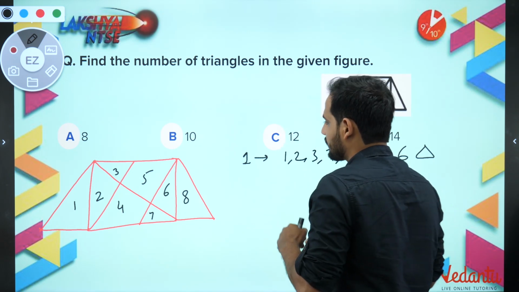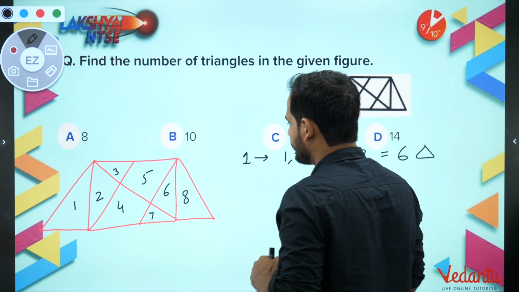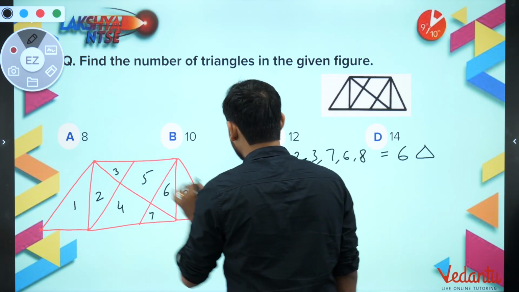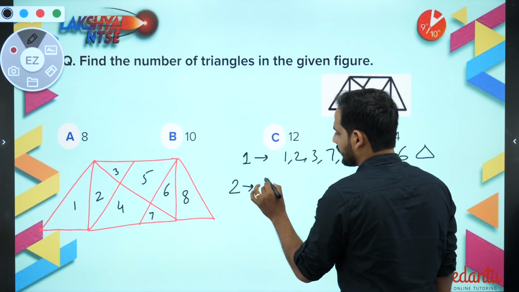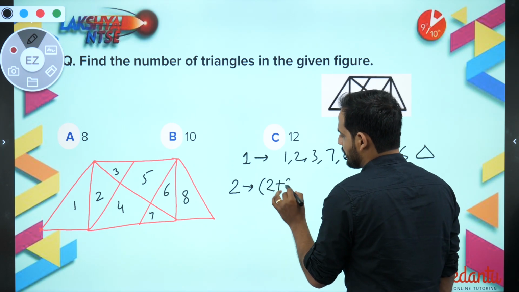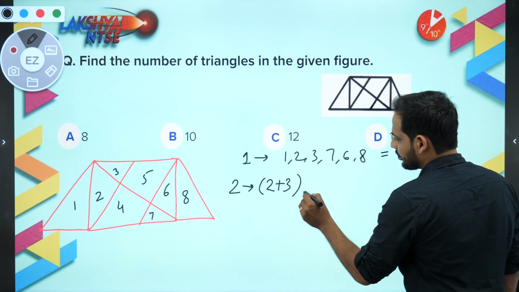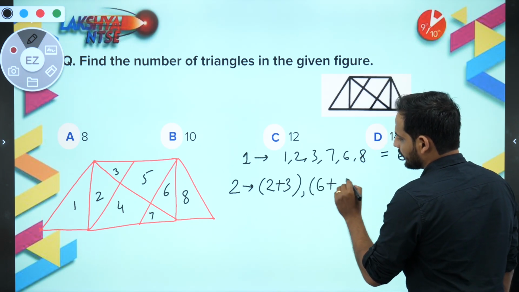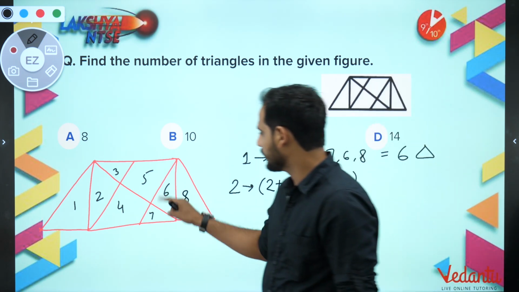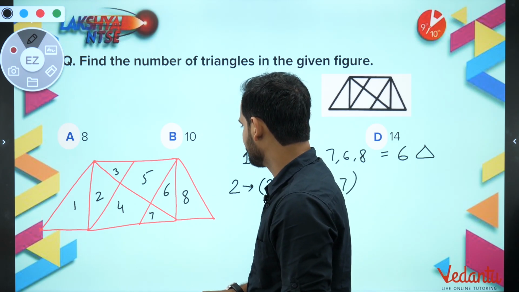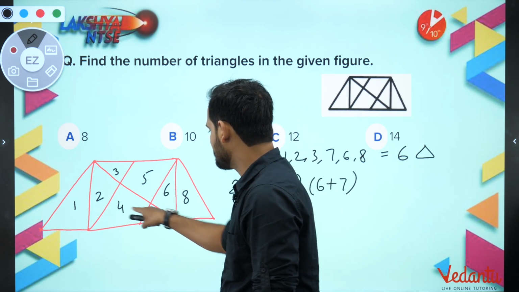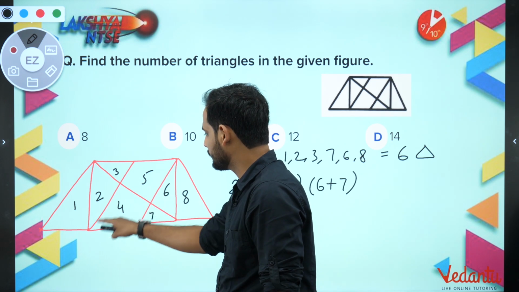So now bachcho, let us combine the figures. Now we are talking about two figures. You can say, sir, 2 plus 3 will be one triangle. Similarly 6 plus 7 will be one triangle. Then you can say, sir, 4 plus 7 will be one triangle. See here, 4 and 7 is becoming one triangle.